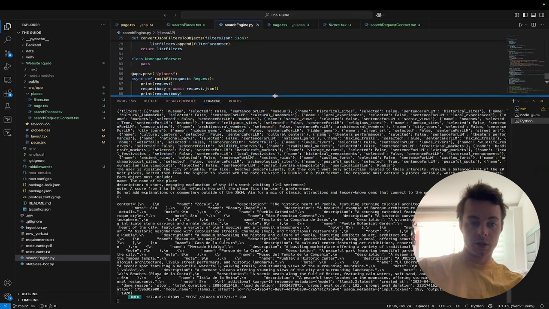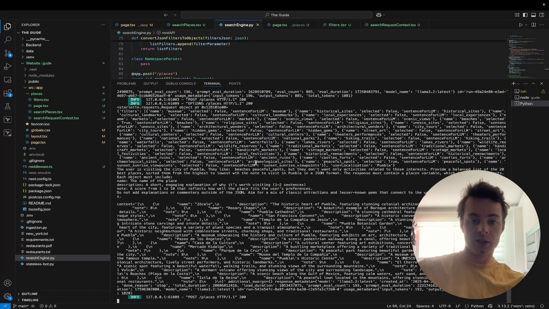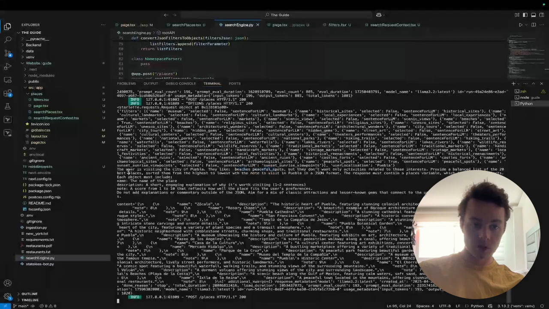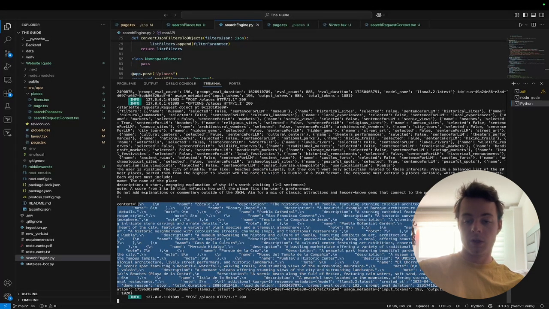And here, perfect. So we have a bit of the idea. We can see here the user is visiting the city of Puebla. So for now, it's hard-coded. I didn't put a text box. So beach and peaceful spots, what we took here. So that's the prompt and the content of the chatbot.